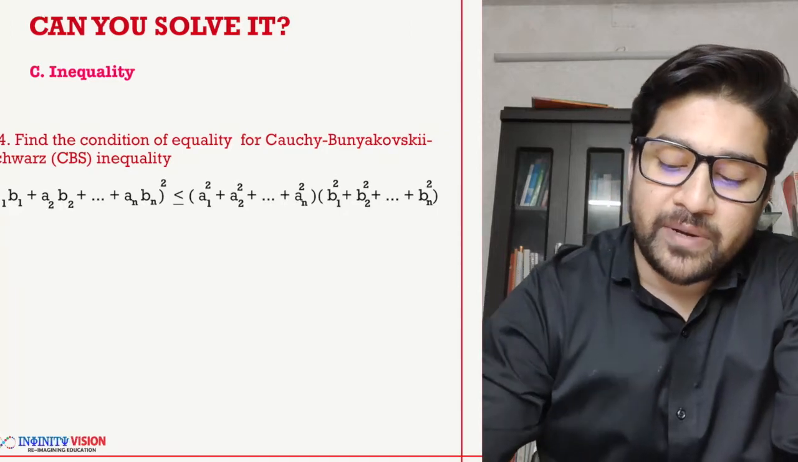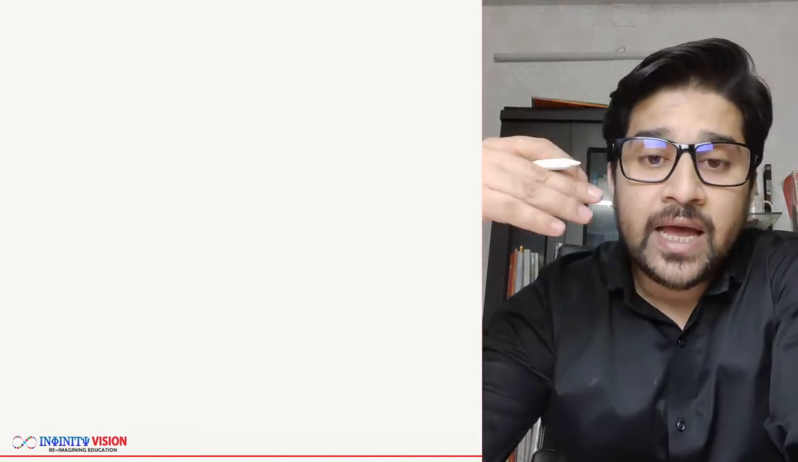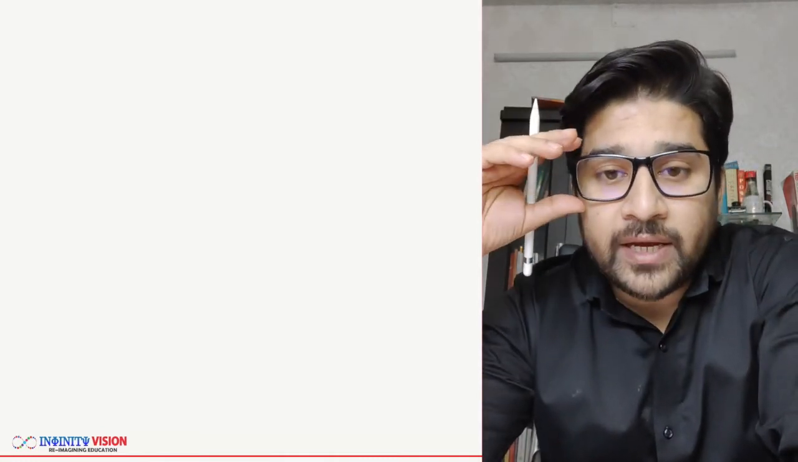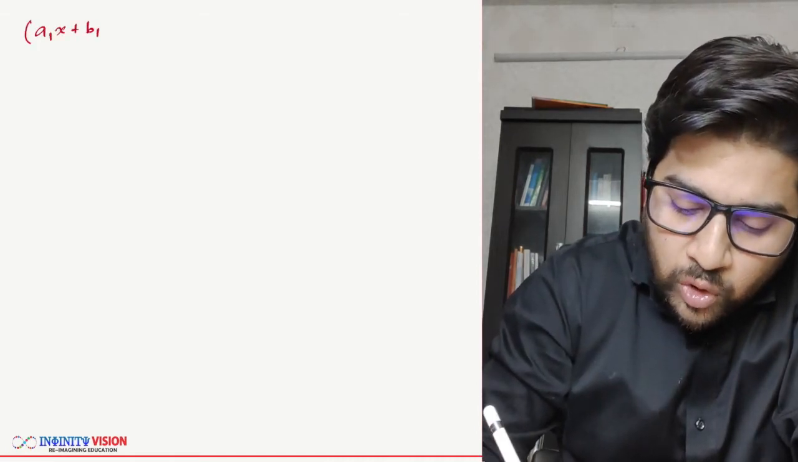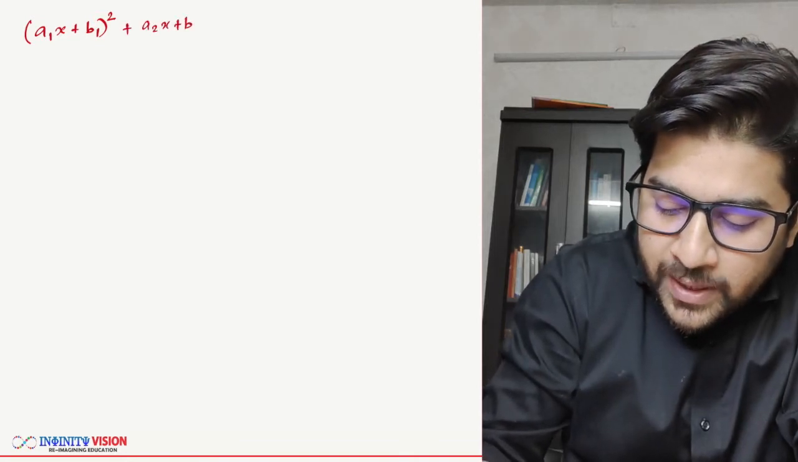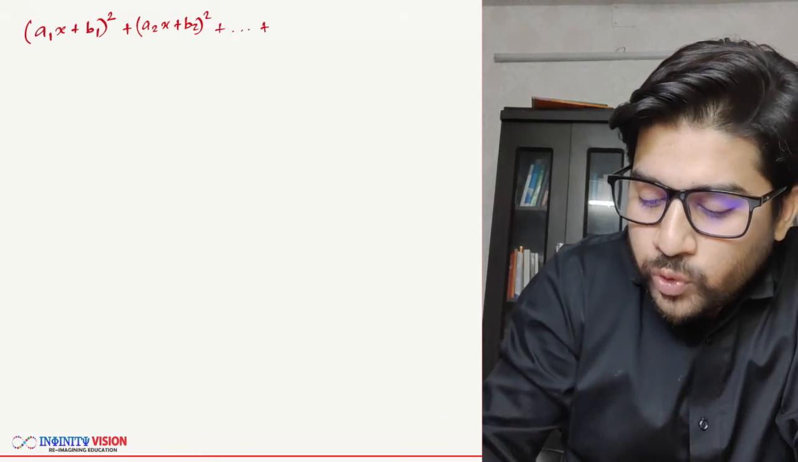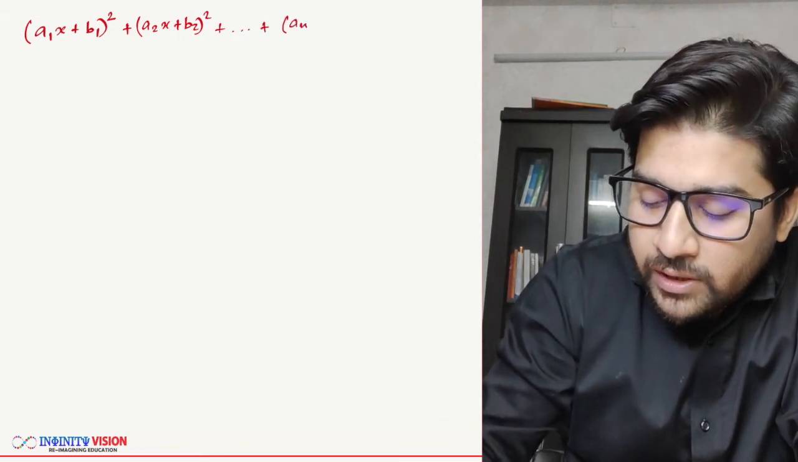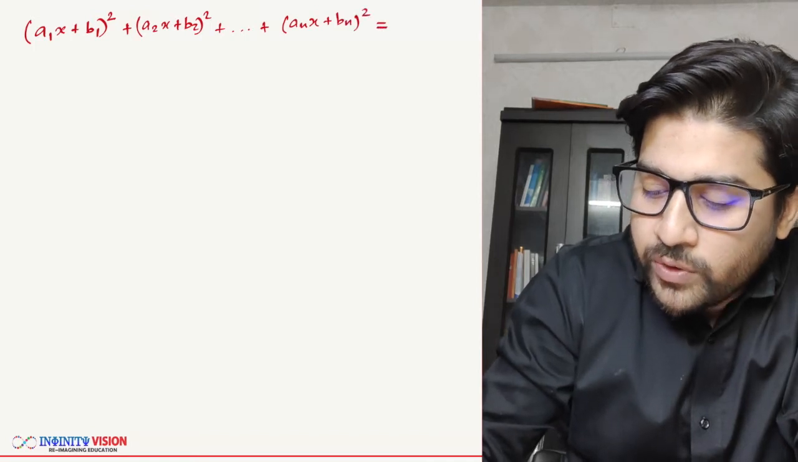So let's see, if you remember the proof, how did we prove it? You remember we created n quadratic expressions. We first started with a1x plus b1 whole square plus a2x plus b2 whole square, and it was going up to the nth quadratic expression, anx plus bn whole square, which we know